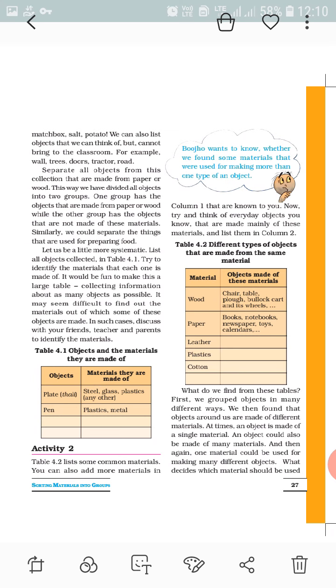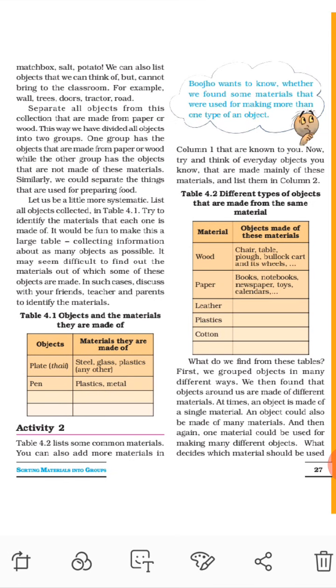Now table 4.1 and table 4.2 are your homework. Table 4.1, objects and the materials they are made up of. Plate and pen are made up of different materials, so you have to write two more things, like table made up of plastic, metal, like chair also. Look at your home and write down two more things.